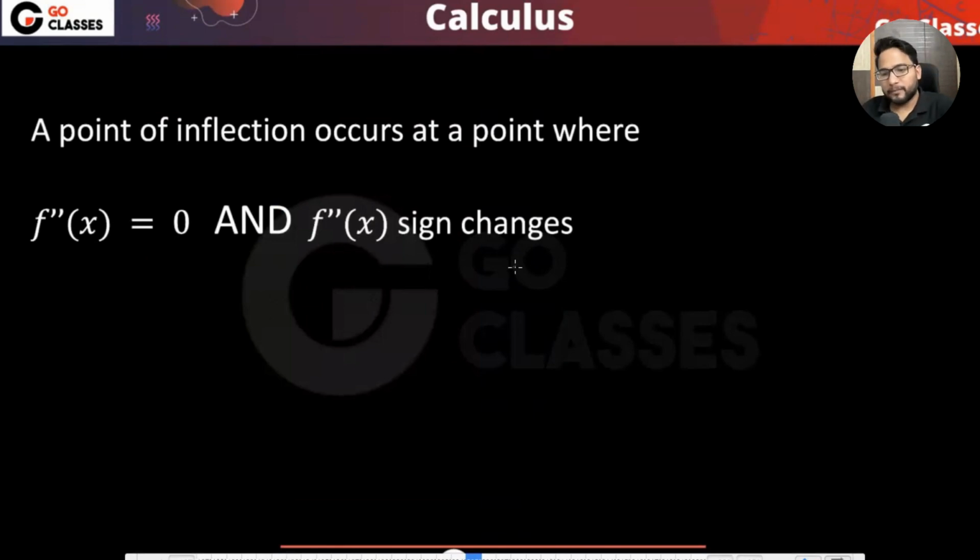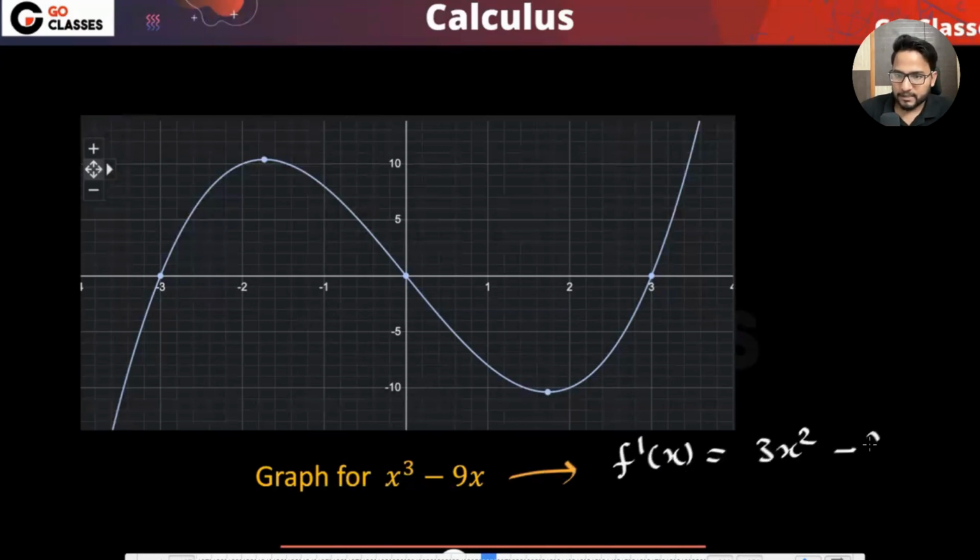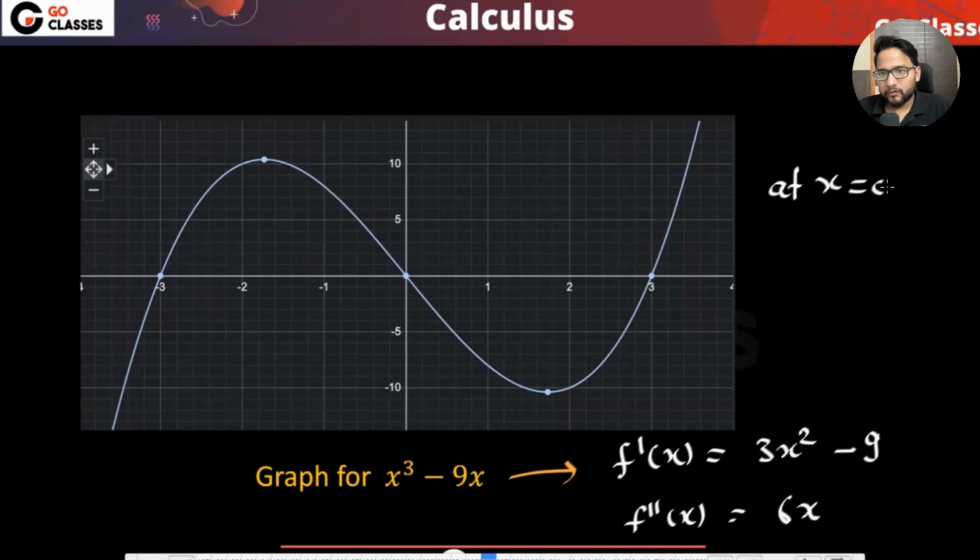So for example, let's see this. If you calculate the double derivative here, the first derivative f dash x will be 3x squared minus 9, and the double derivative will be 6x, right? Now at x equal to 0, f double dash 0 is 0.